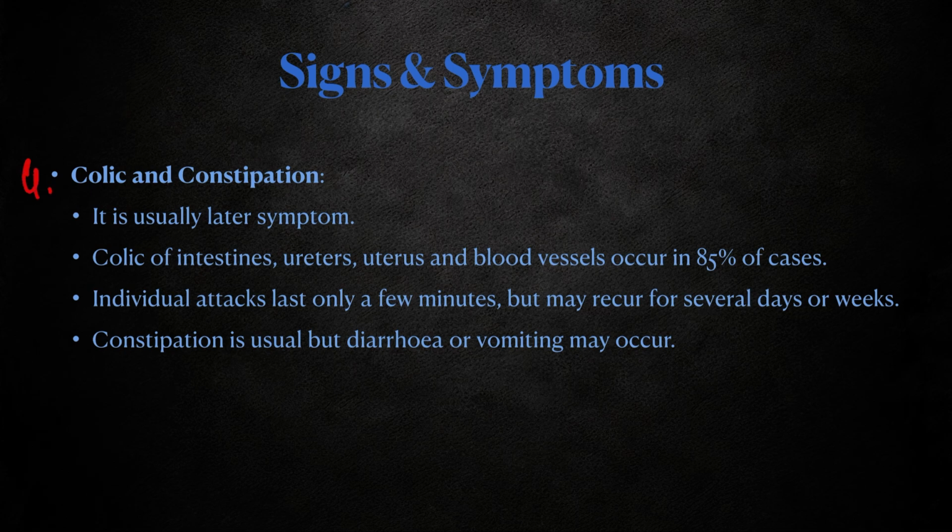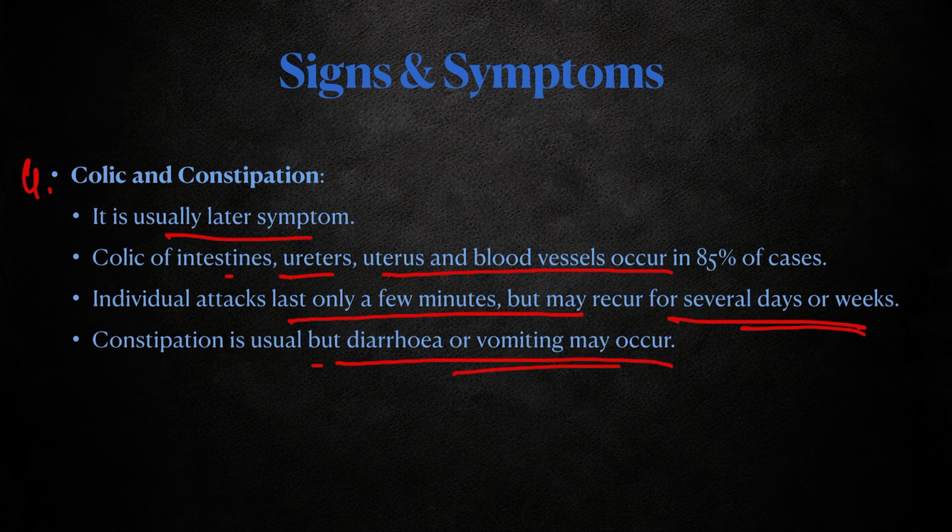Then colic and constipation. It is usually a later symptom. Colic of intestines, ureters and blood vessels occurs in about 85% of cases. Individual attacks last only for a few minutes but may recur for several days or weeks. Constipation is usual, but diarrhea and vomiting may occur.